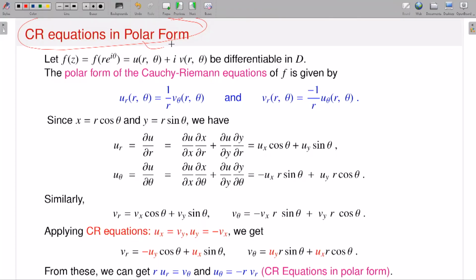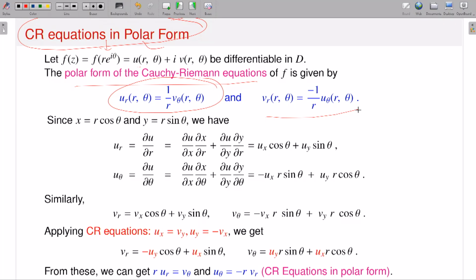So I have written the Cauchy-Riemann equations in polar form. Suppose z is equal to r e to the i theta. This is the polar representation you know. So I write my function f of z as u plus iv, where this time u is a function of r and theta, and v is a function of r and theta. Then the polar form of the Cauchy-Riemann equations turns out to be: v theta is equal to r times ur, and minus u theta is equal to r times vr.